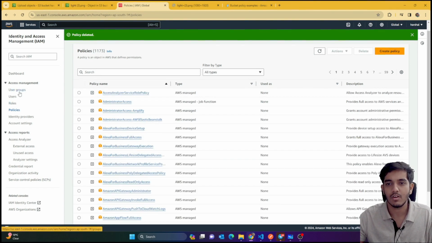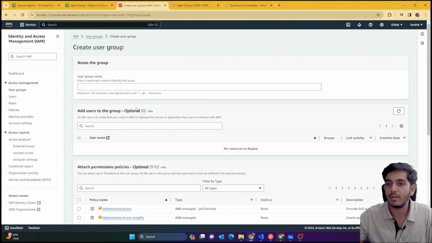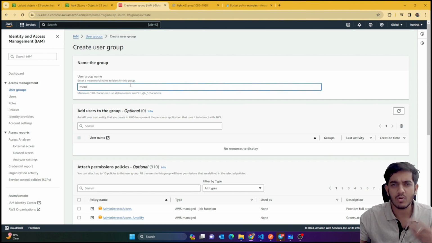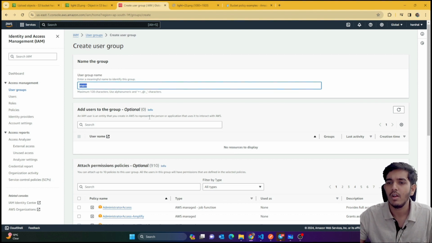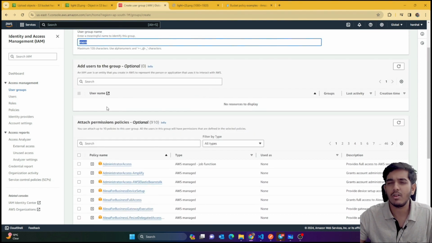So let's do one thing, guys. I'm gonna create a user group. So I'll just create a group here. Let's name this group as Mon, because we are creating Mon project. We are going to host Mon project, suppose. So I'm gonna create some group for that, so that all of the users have some specific permission. You can create a group, you can create policies also if you want. Right now I don't have any users, so I'm not going to add them from here. I can add them from here also.